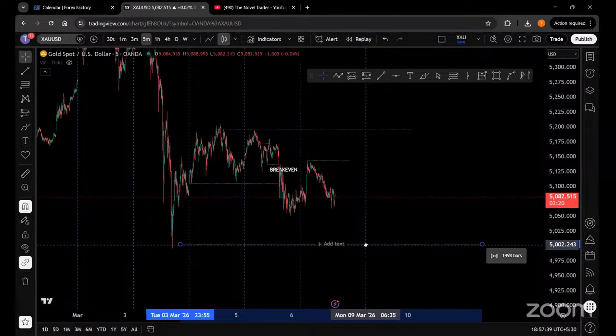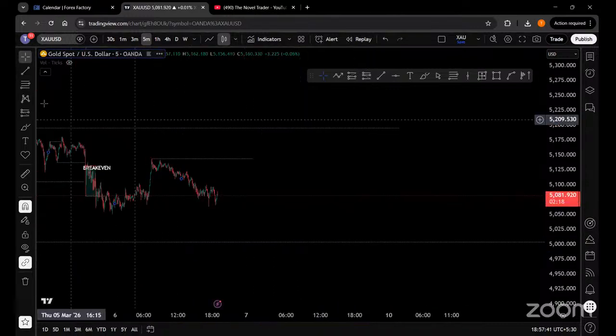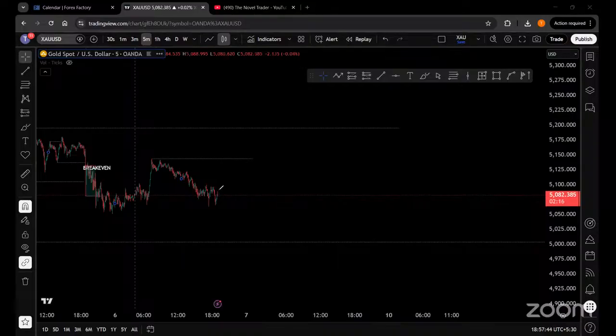Okay, so what we are expecting today is, if the news is highly positive for us, you will see that the gold will try to move towards the upside and it will try to breach the level of 5200. But if it's the reversal, or you can say if it's anti-positive, then the price will try to go down and breach the level of 5000. So these are the two major expectations if the price moves in trend.